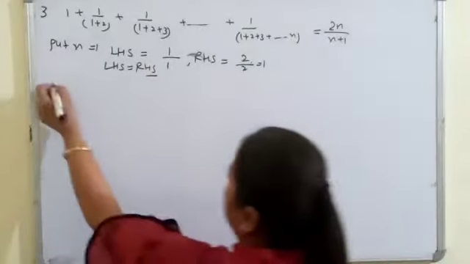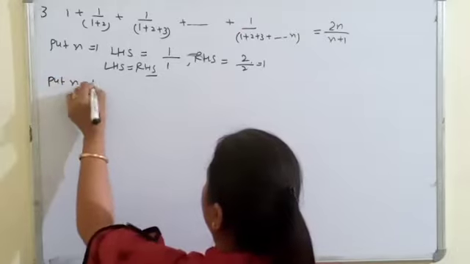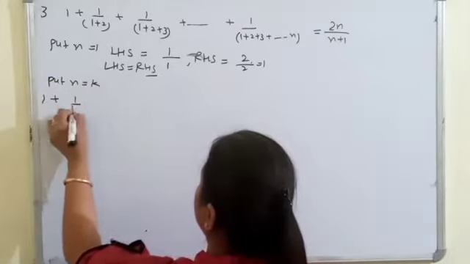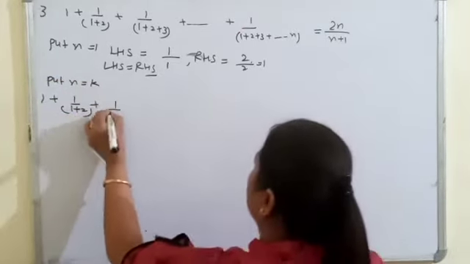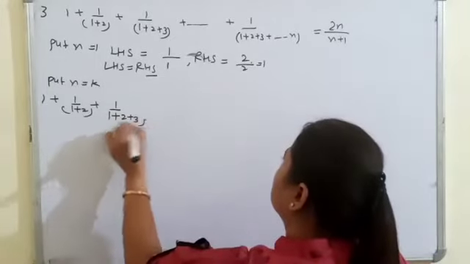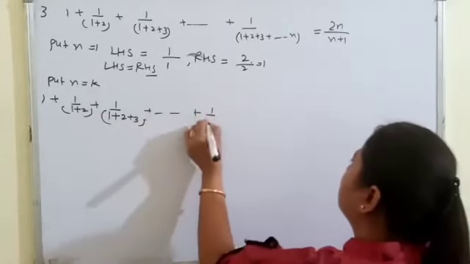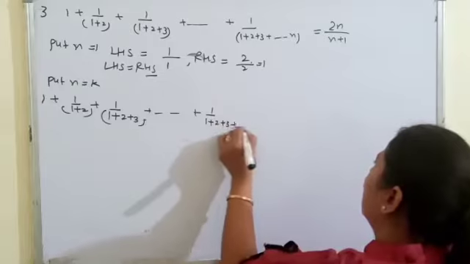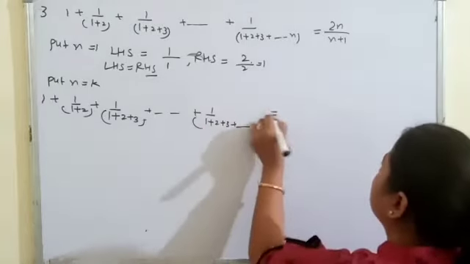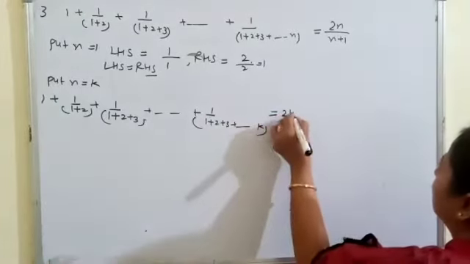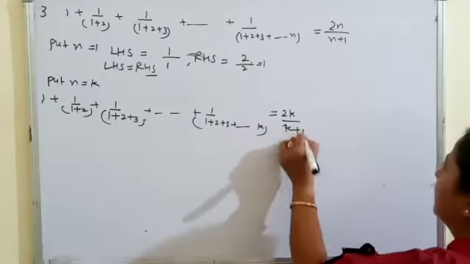Second step is put n equal to k. When n is k, 1 upon 1 plus 1 upon 1 plus 2 plus so on up to 1 upon 1 plus 2 plus 3 up to k will be equal to 2k upon k plus 1.